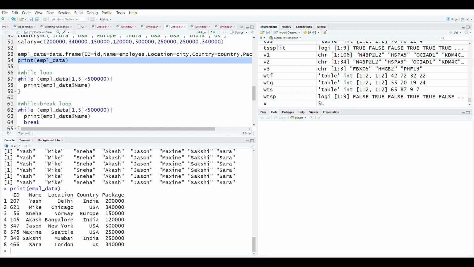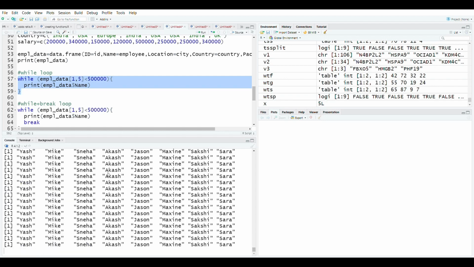Okay, so I have written a while statement and within brackets I have mentioned a condition. Condition is row 1 and column 5, sorry. So row 1, column 5, its entry should be less than 5 lakh, which it is. And when the condition is true, it will print the name column again. So if I do this, what will happen?